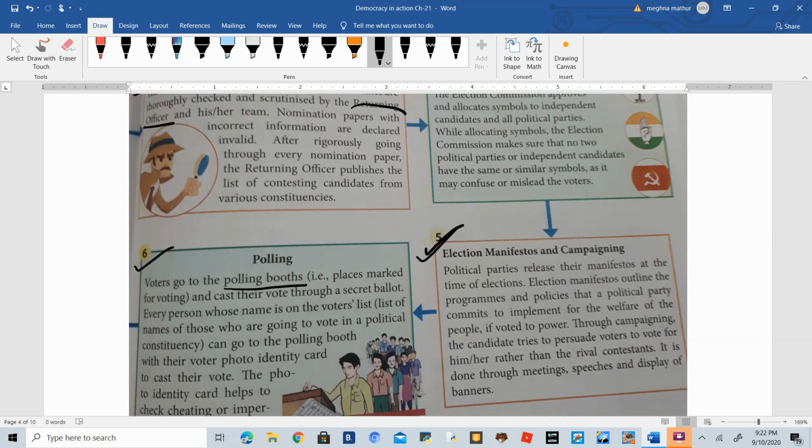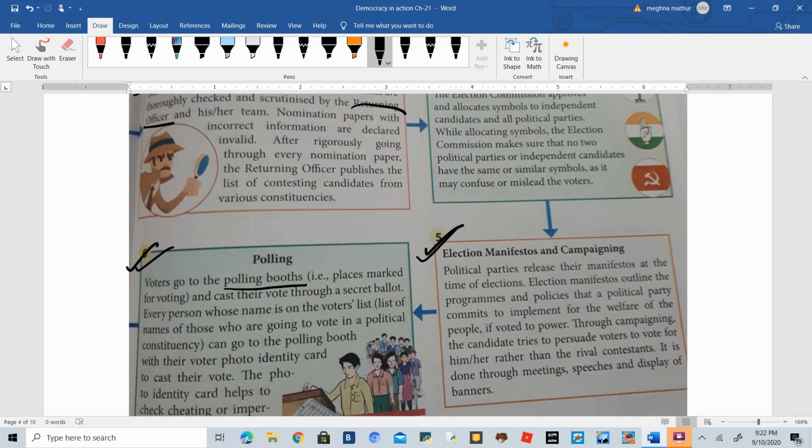इसके बाद में कैंपेनिंग इज अगेन अ वेरी इंपॉर्टेंट प्रोसेस. कैंपेनिंग मीन्स अ प्रोसेस इन विच ऑल दिस पॉलिटिकल पार्टीज एंड कैंडिडेट विल गो टू द people, will go to the local people in order to tell about their political party and what they are going to do for the people, in order to attract the voters to give vote to them. Okay. Now the sixth point is polling.